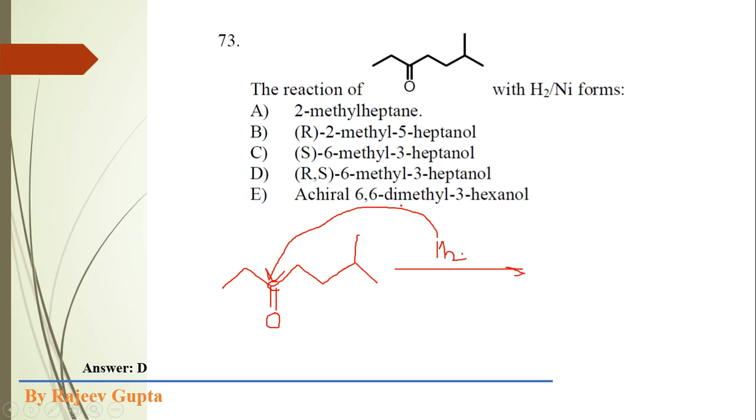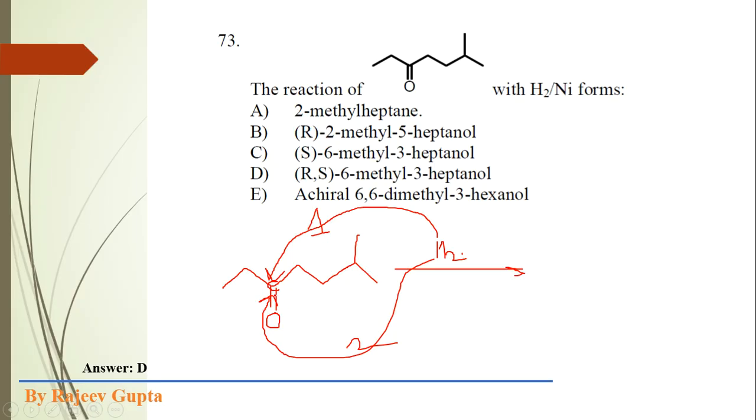So this attack of the hydride ion on this carbon atom could take place from the top side or bottom side. Means there are two paths possible, path 1 and path 2. So both sides are possible, the probability of the nucleophile attacking from either front side or back side.